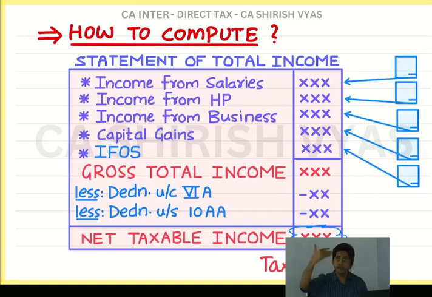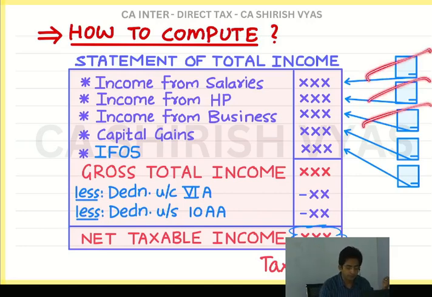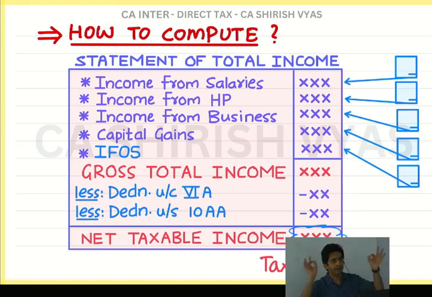See, slowly your index is developed. You know, in every subject there is an index at the first page. So in your index, can you imagine what is the first chapter? Income from salary. Then comes income from house property, business, capital gains, income from other sources. 5 chapters we will study. But the ultimate result of that will be, you will be able to prepare these 5 statements. And then ultimately the total is gross total income.